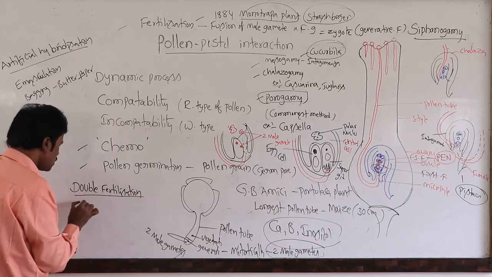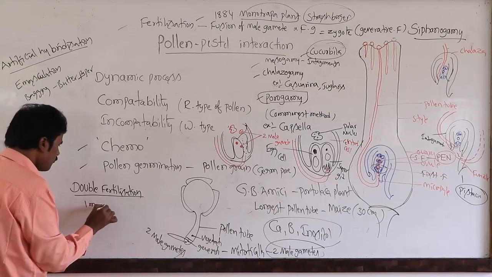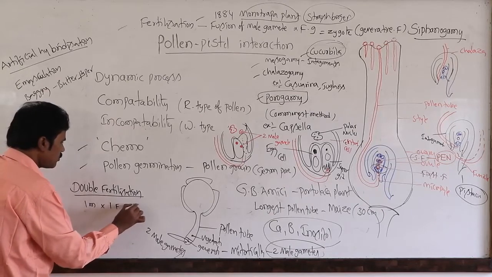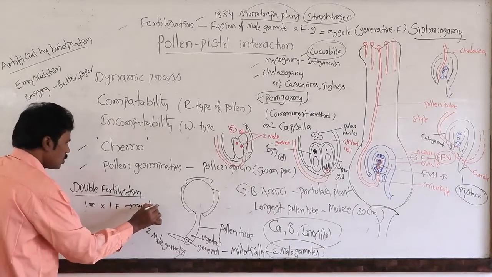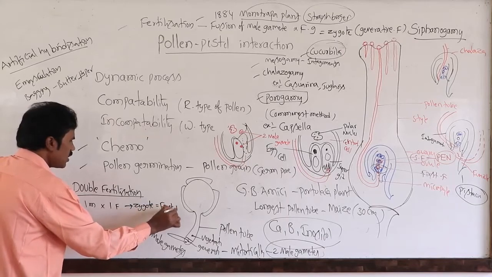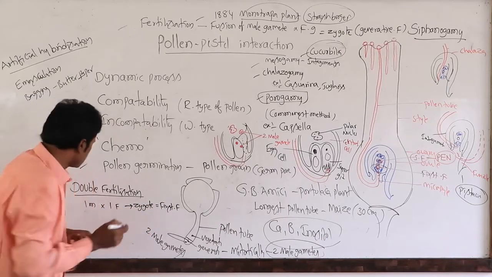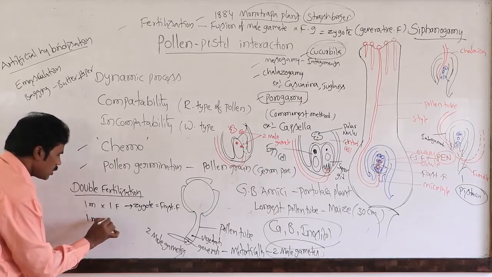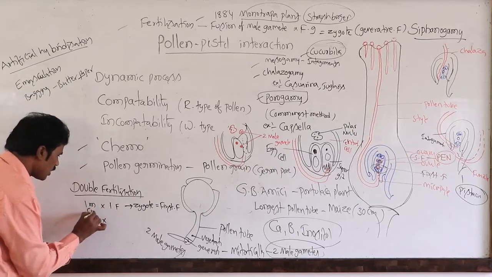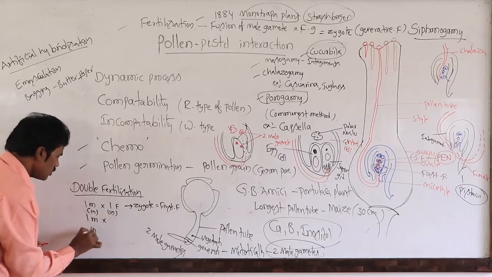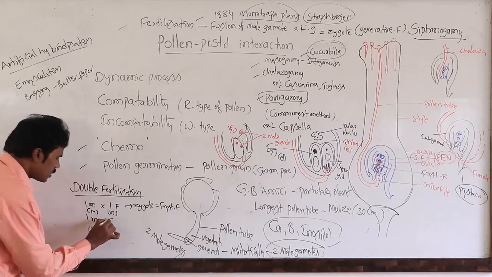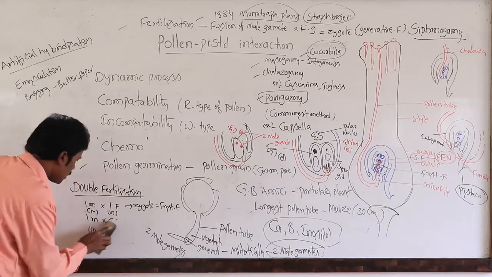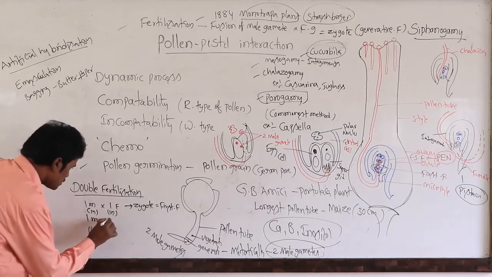What is double fertilization? One male gamete fuses with one female gamete and forms the zygote. This is the first fertilization or generative fertilization. Similarly, one male gamete fuses with the secondary or central cell. Normally it takes place in the central cell.